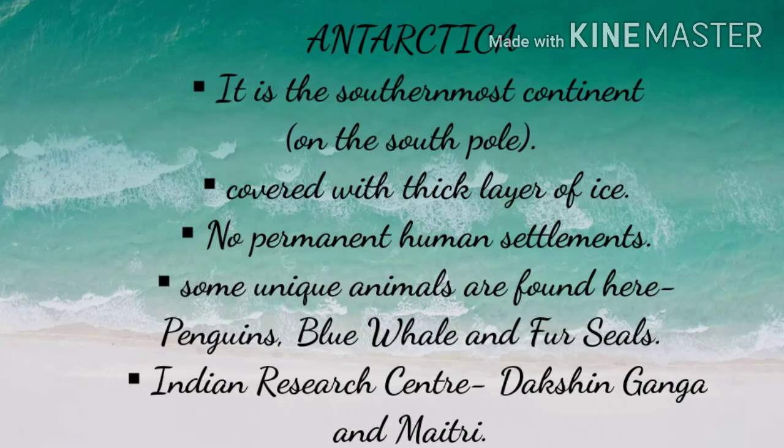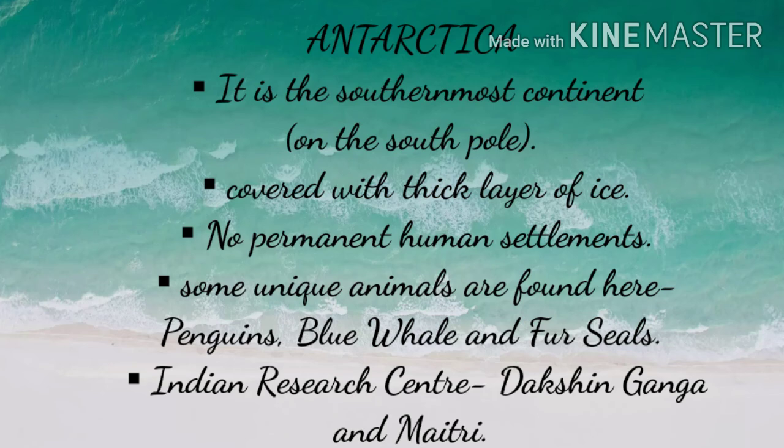Antarctica. It is the southernmost continent on the South Pole, which means it completely lies in the southern hemisphere. It is covered with a thick layer of ice. There are no permanent human settlements because extreme cold conditions prevail here, so it is called no man's land or isolated continent.